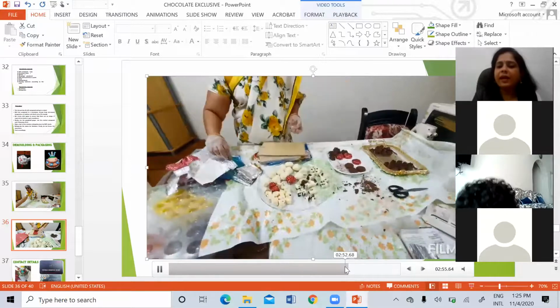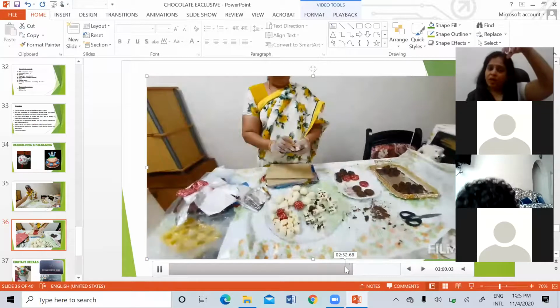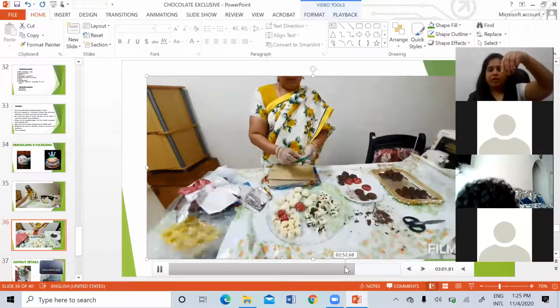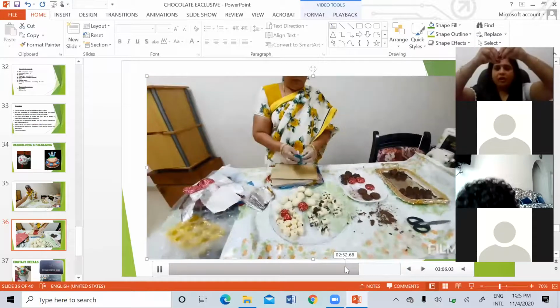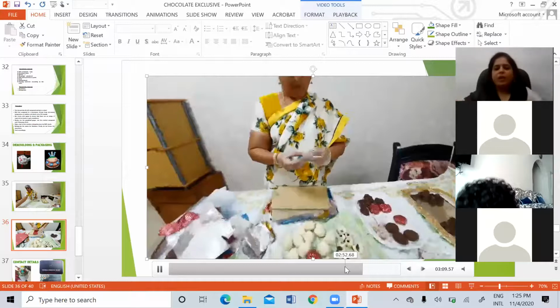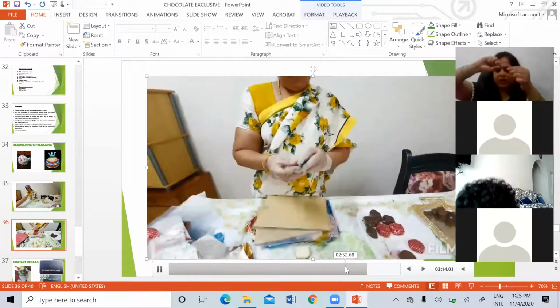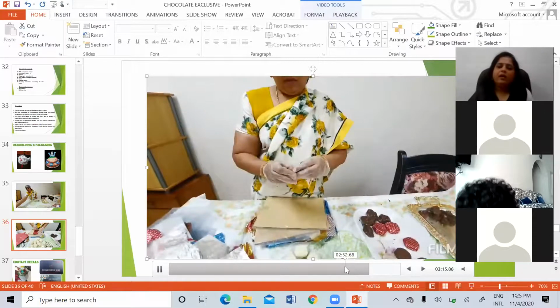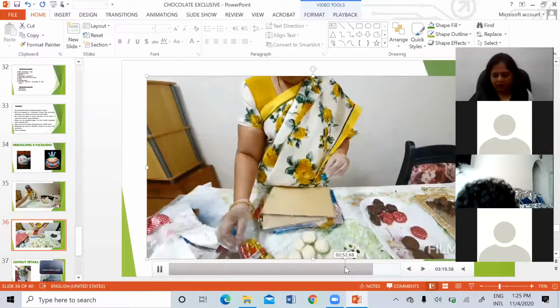So I'll show the second variety of wrapping. This is the second variety. Now keep the chocolate in a straight position, and then collect all the corners. Bring it to the center. And then just twist it so that it gets locked. And then you use the tie ribbon. That is called tie ribbon.